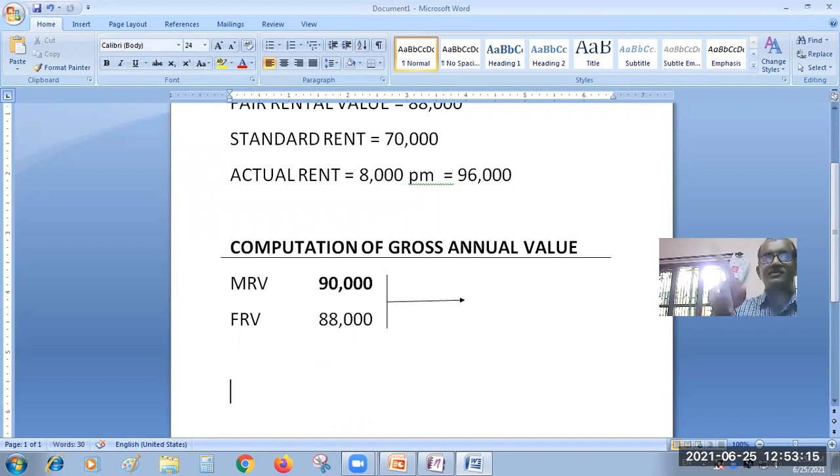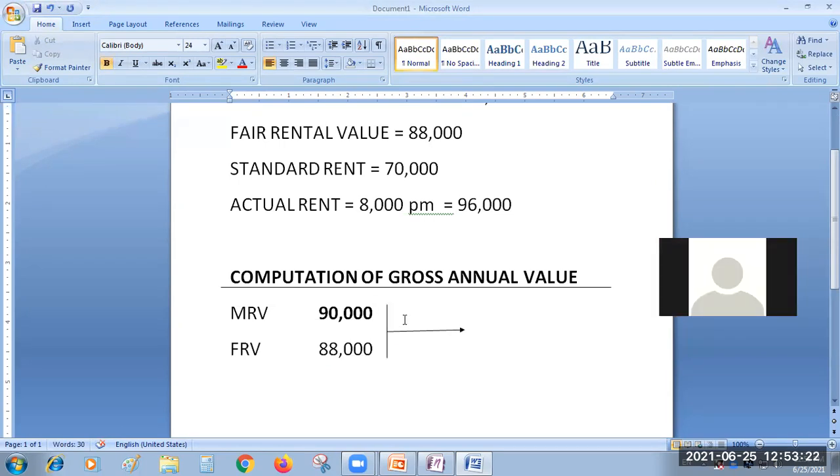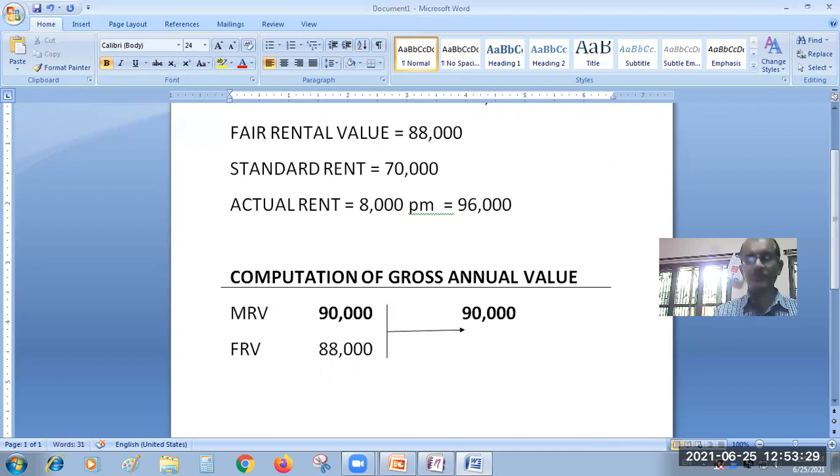Now next, in the second stage, that is step 1, we need 100% of 90,000. This is step 1. Next, step 1 amount, that is 90,000, and you are going to compare it with standard rent.